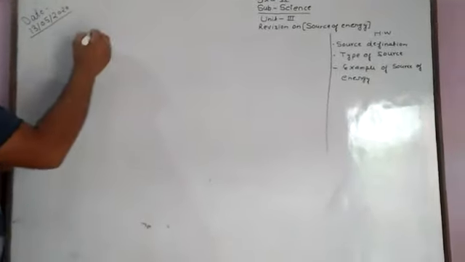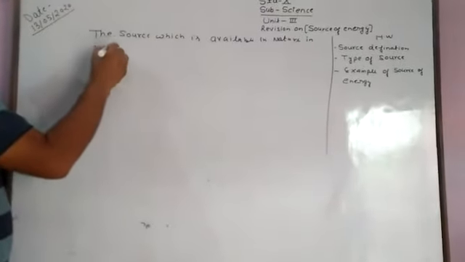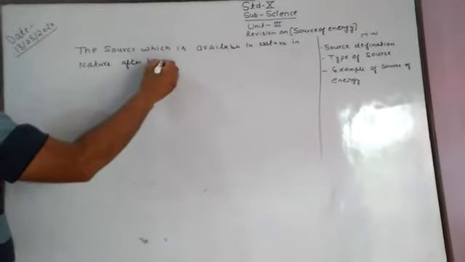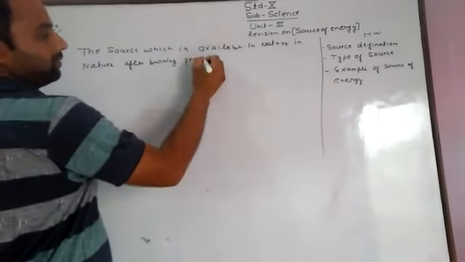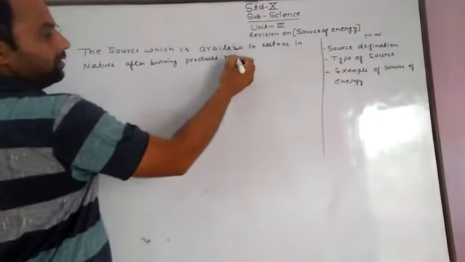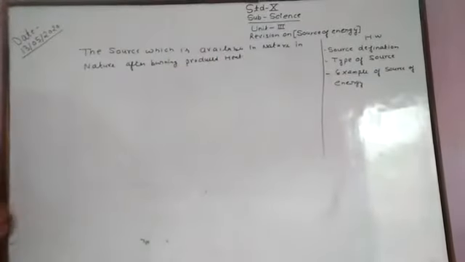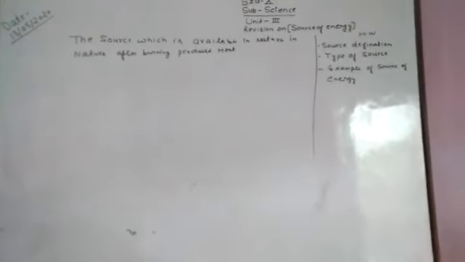The source which is available in nature, after burning, produces heat. After burning produces heat, that is called a source of energy. This is the basic definition of sources of energy.